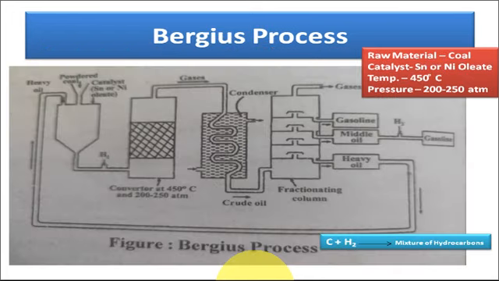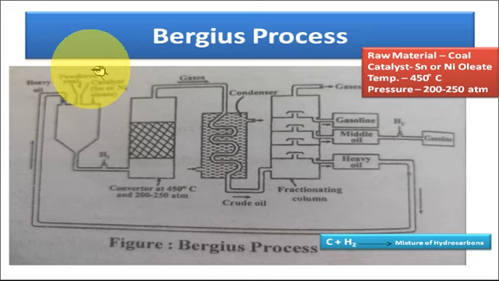Now coming to the next process, that is the Bergius process. This process involves the conversion of low-grade coals such as bituminous coal into liquid and gaseous fuel by hydrogenating them in presence of catalyst. This method was developed by Bergius in Germany. In this method, powdered low-grade coal, generally bituminous coal, is used. Powdered coal is mixed with heavy oil.